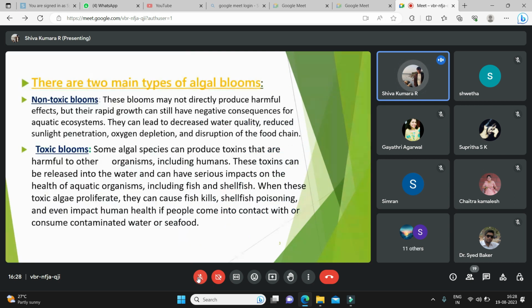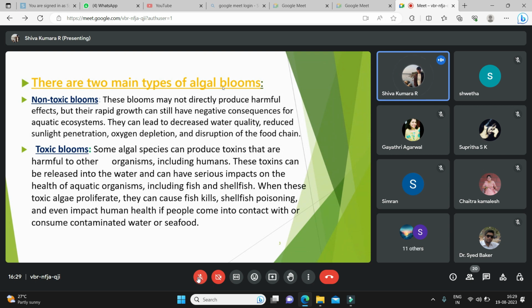There are two main types of algal blooms based on their toxicity: non-toxic blooms and toxic blooms. Non-toxic blooms are not completely harmless, but they are not directly involved in the harmful effects on aquatic life. Despite their non-toxicity, they decrease the quality of water, and they block the penetration of sunlight by creating turbidity in the water.